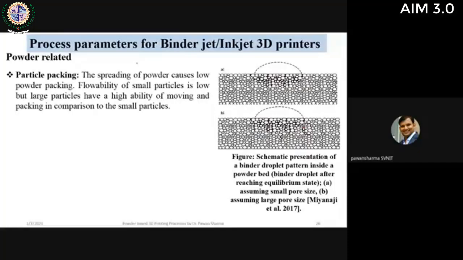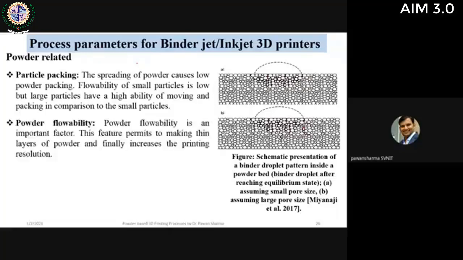So if the particle size is very small, it is very difficult to spread it uniformly. But if the particle size is large enough or optimum, we can easily spread the powder uniformly onto the bed, and hence we can achieve more compact packing, because it is uniformly distributed. Then powder flowability. Again, it is an important factor because it allows the uniform distribution of the powder layer onto